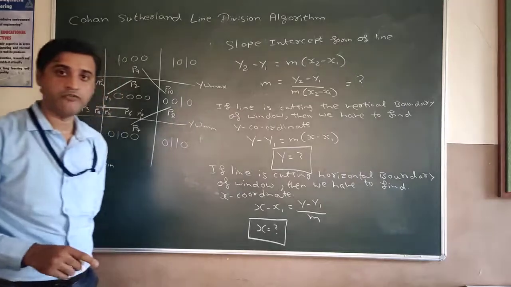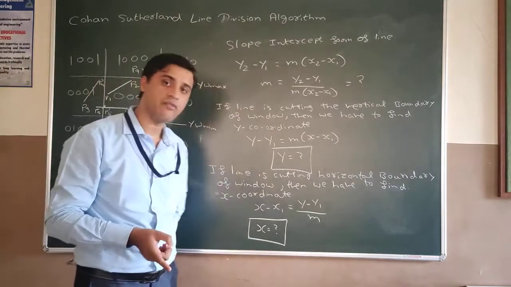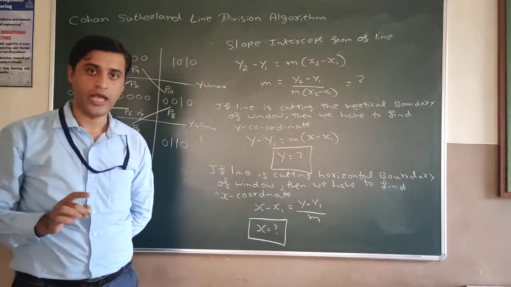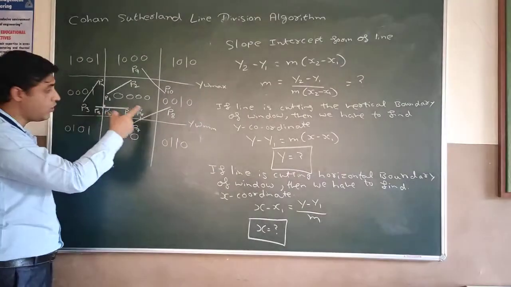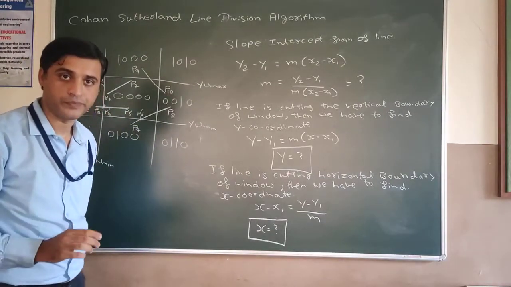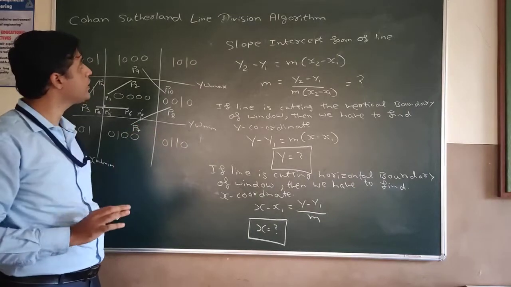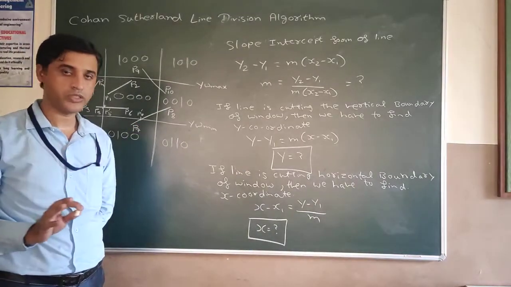So in this way we can find out the x and y value for the intersection point, whether it is cutting the horizontal boundary or the vertical boundary. So in this way we have completed the Cohen-Sutherland line clipping algorithm. Thank you.